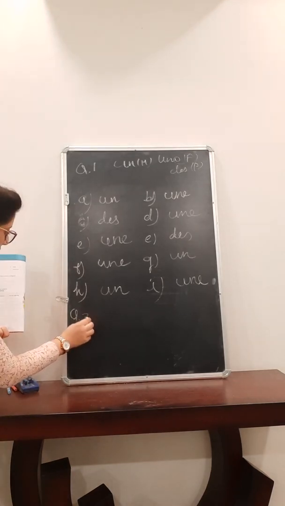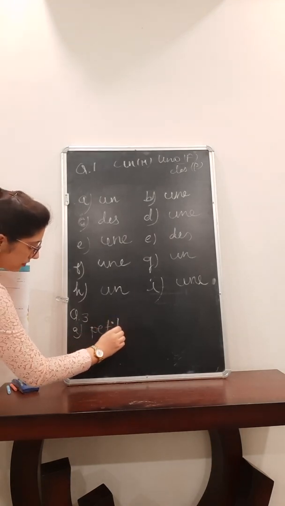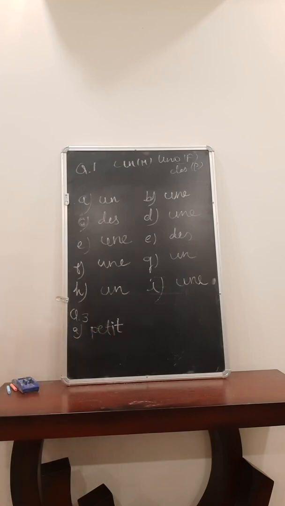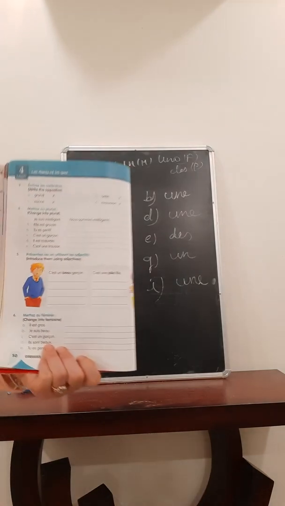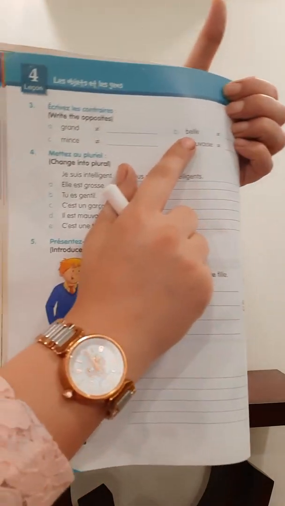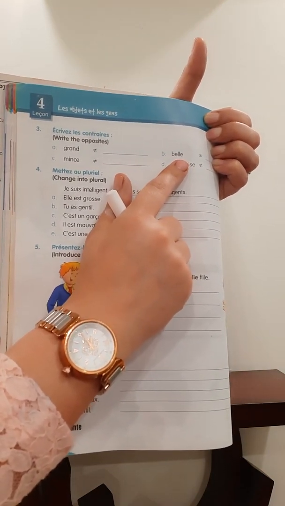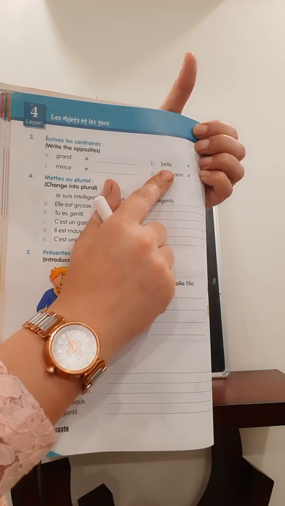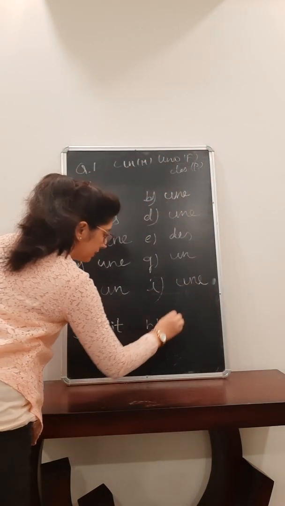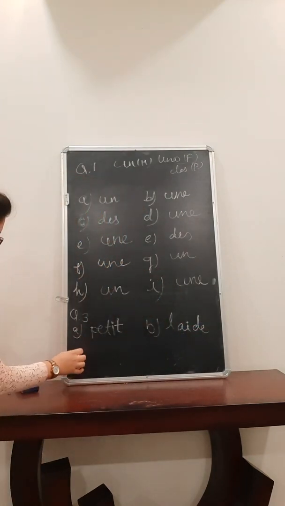Question number 3, A part. Petit, right? Petit, small. Then B part is belle, beautiful. It is in feminine form, so you will write the opposite in feminine only. What is the opposite of belle? That is laide, ugly. Belle is beautiful, laide is ugly. Then C part.